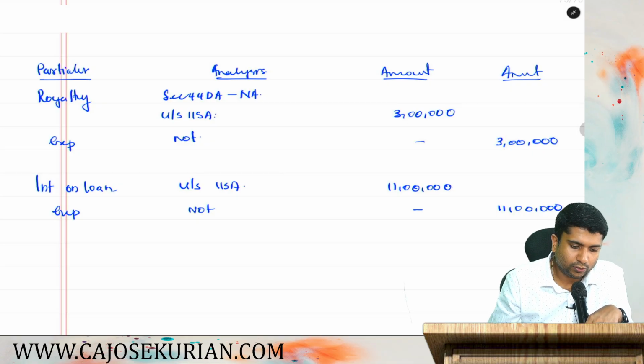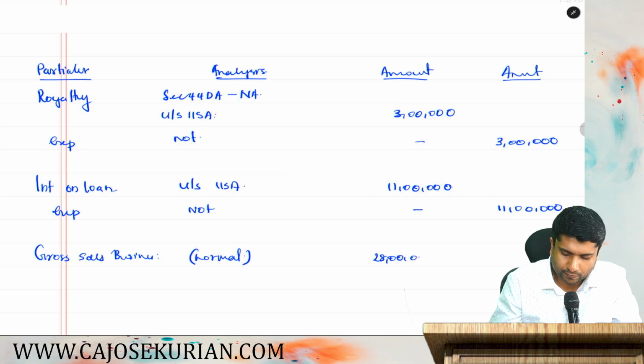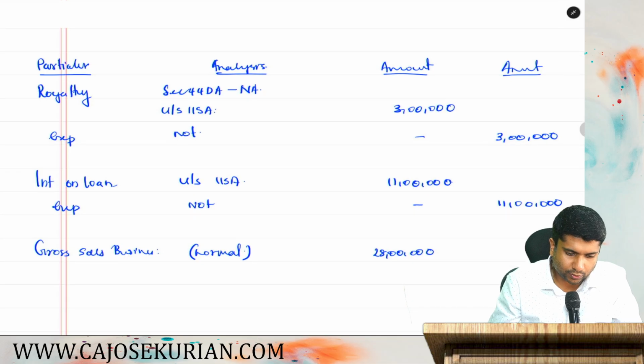Then gross sales of business in India. That is the gross sale from your business. That is actually a normal income only, not 115A, no special rates for that. How much is that income? Sorry, not 28 lakh, 30 lakhs. Expenses is 28, okay. 30 lakhs is the income.